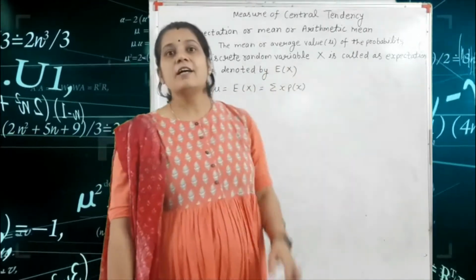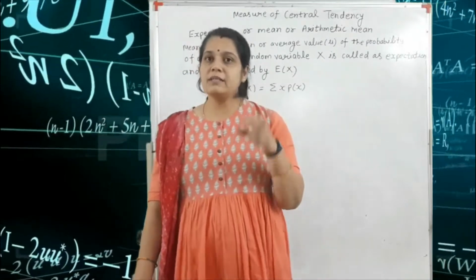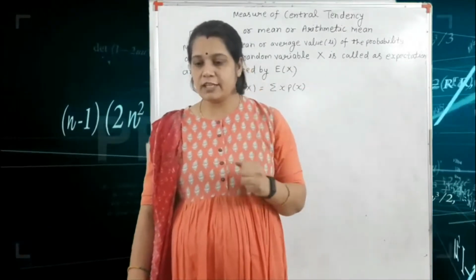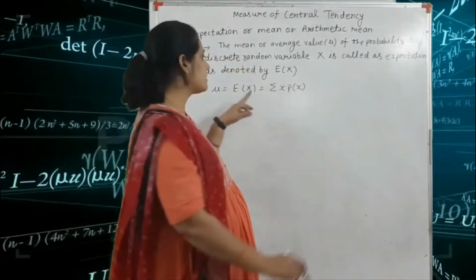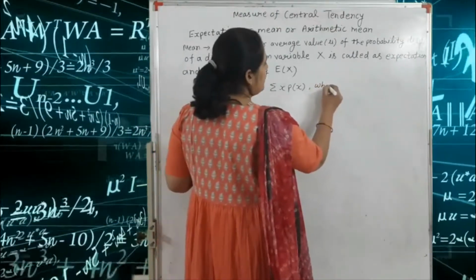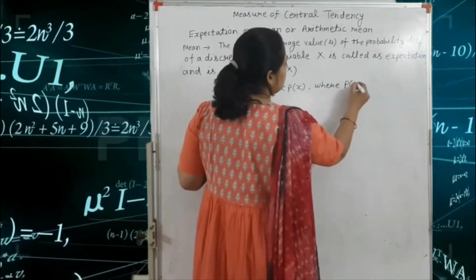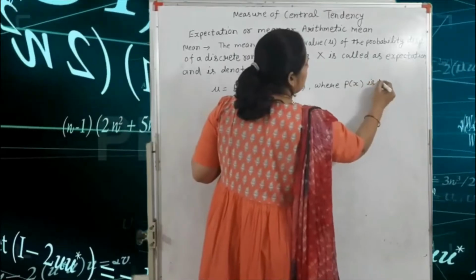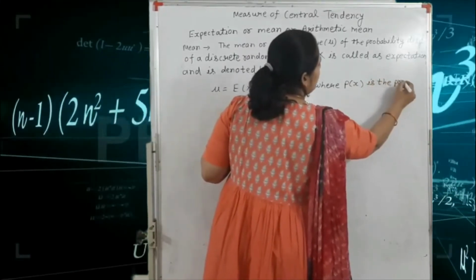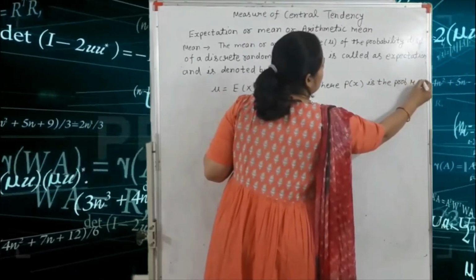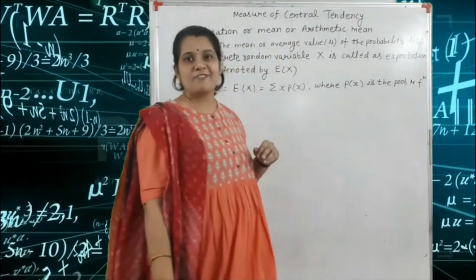This is the formula of the mean mu, the expectation, where P(x) is the probability mass function.